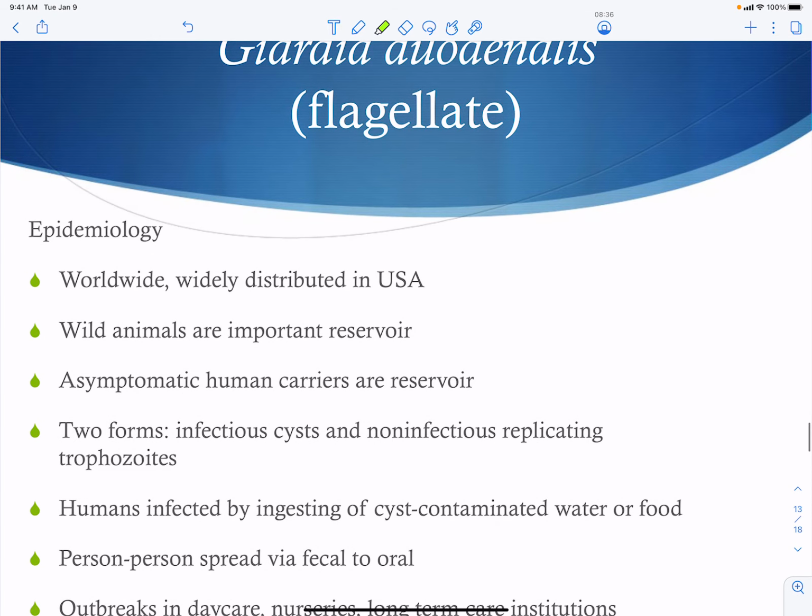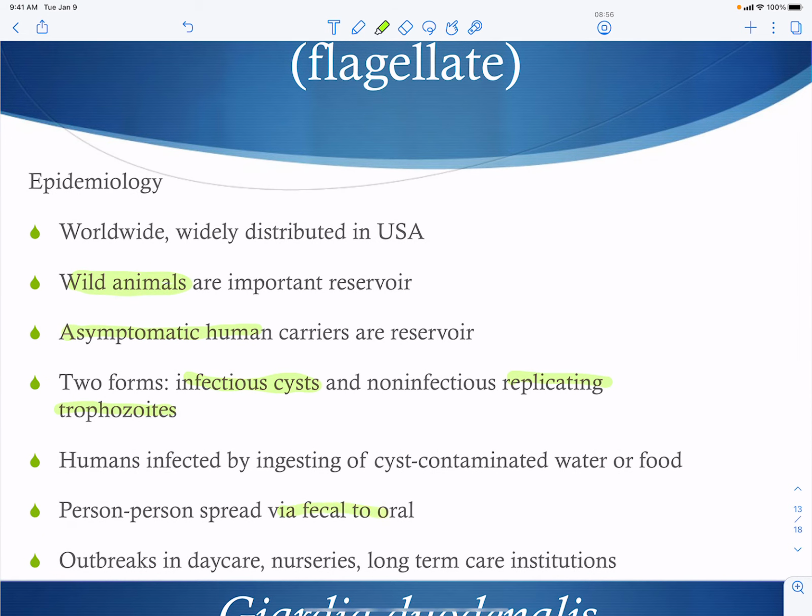So this one is going to be worldwide. In this case, wild animals are an important reservoir. Asymptomatic humans also are carriers, another important reservoir. There are only going to be two forms of this. We have our infectious cysts and our replicating trophozoites. The humans are going to have to take in the cyst. Person-to-person spread is via fecal to oral, and so this is going to be associated with areas where you have close contact, non-sanitary conditions, children, nurseries, daycares, etc. are going to have outbreaks of this guy.